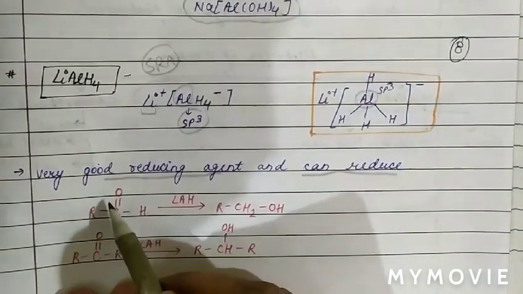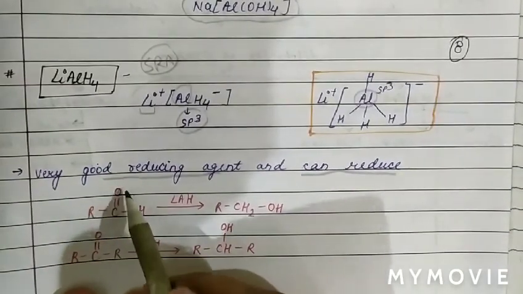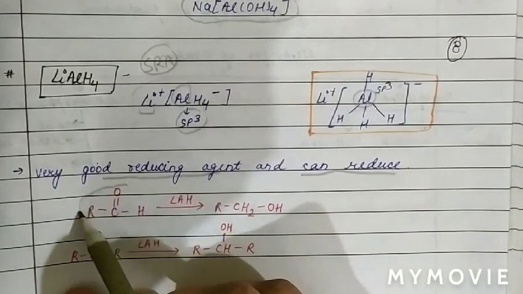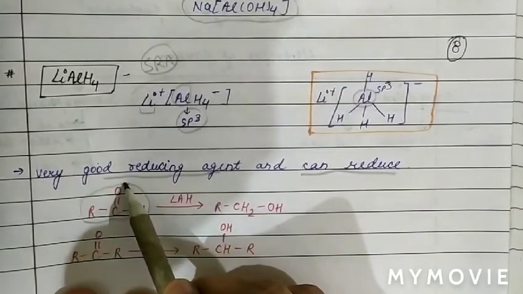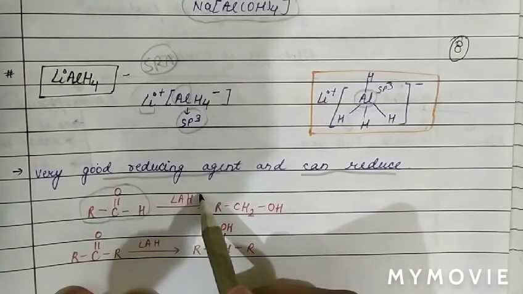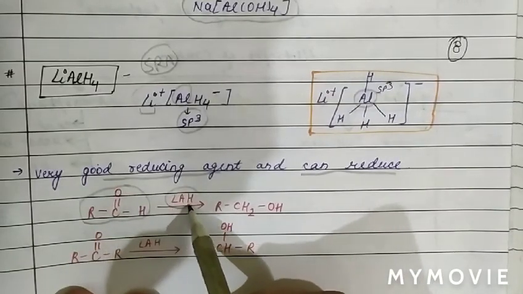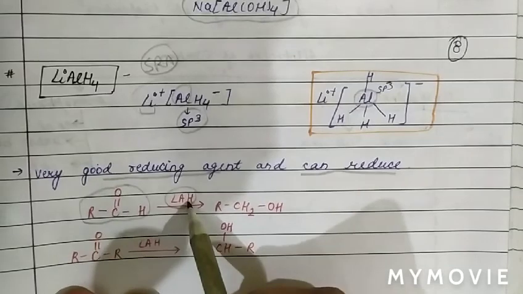See, the first organic compound we are going to discuss for reduction by lithium aluminium hydride is the aldehyde group. So basically, when we use lithium aluminium hydride, it is used for the reduction.